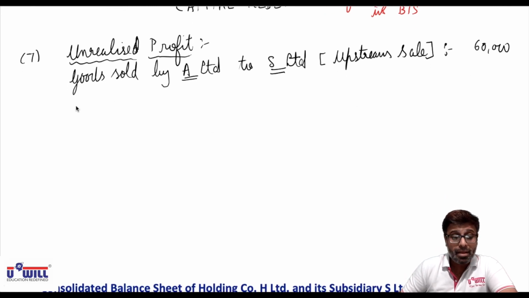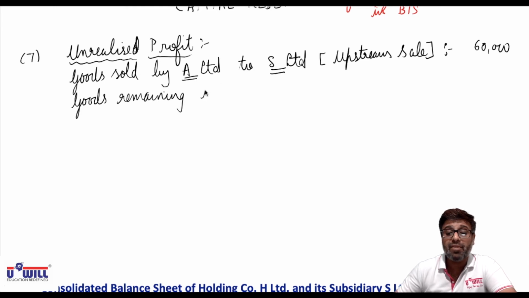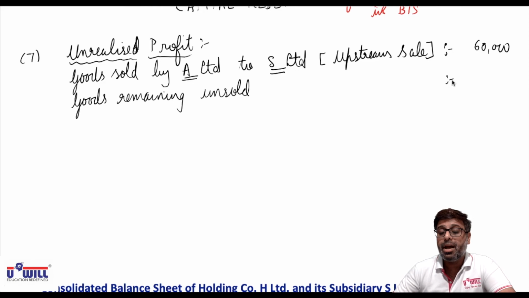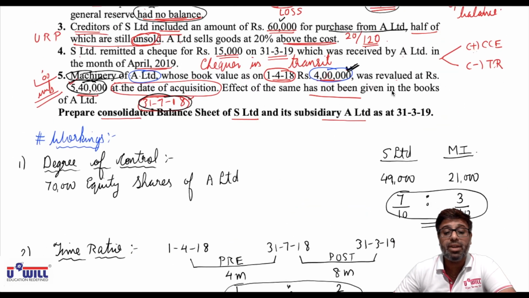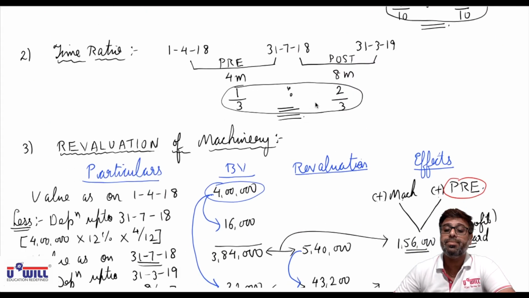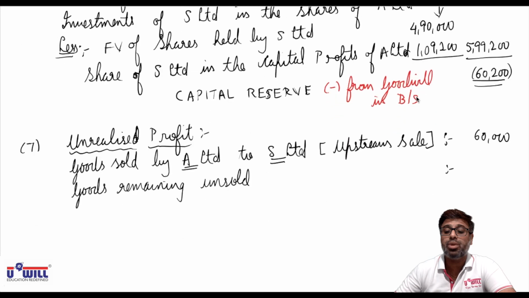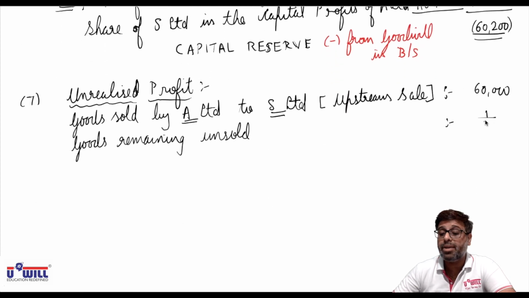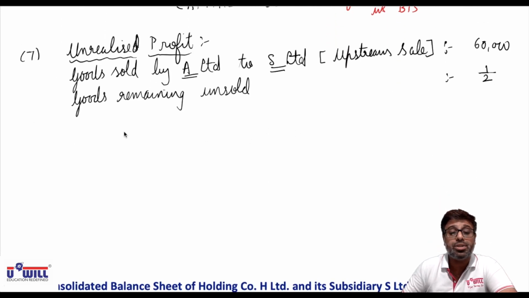Now always the second information we write is goods remaining unsold. How many goods are remaining unsold? Here what information is given? Half of which are still unsold. So half of the goods are unsold, means we will calculate unrealized profit only on half of the goods.